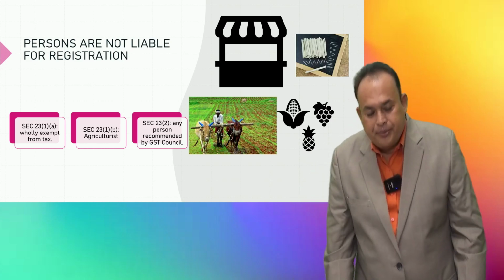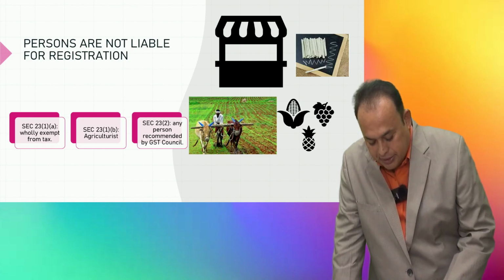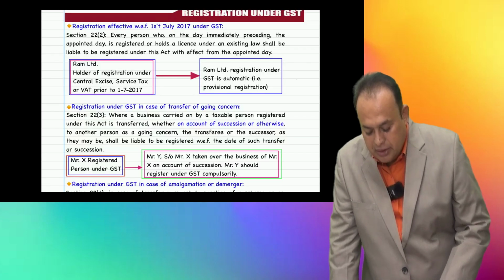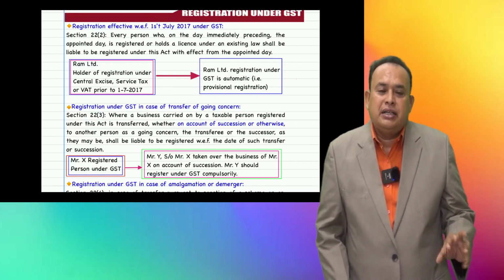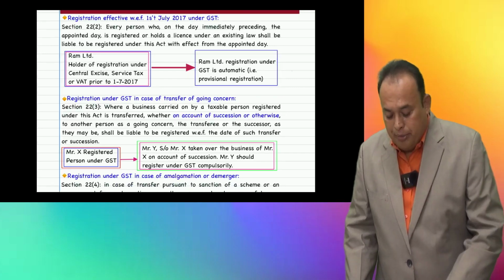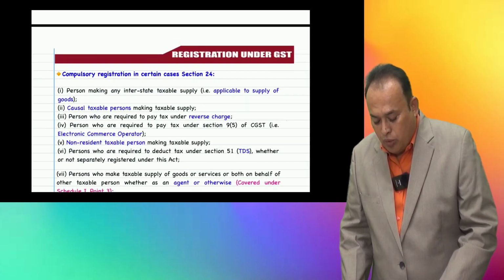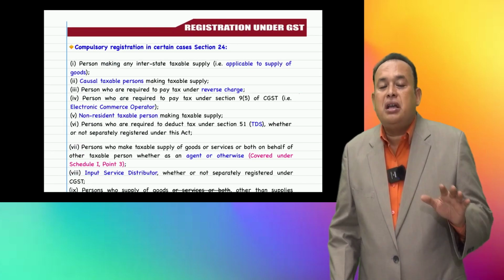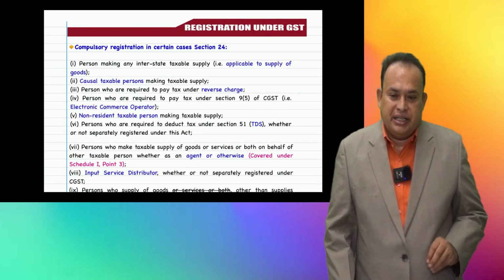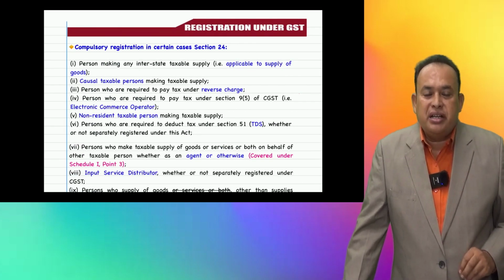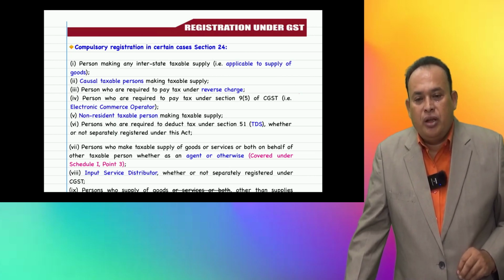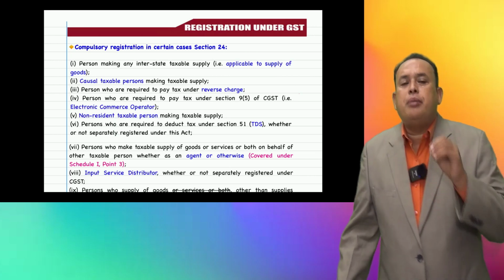Further, my dear friends, referring here in a simplified manner to what we can call the compulsory registration category. For whom is registration compulsory?